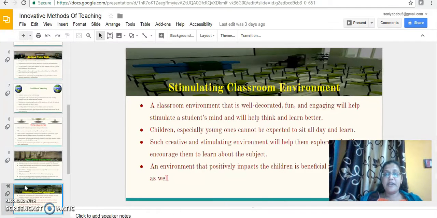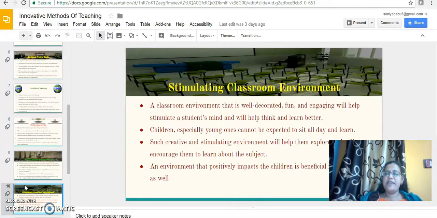Next one is the stimulating classroom. A classroom environment is very, very important for any classroom. A classroom environment that is well decorated, fun and engaging will help stimulate the students' minds and help them think and learn better. Children, especially young ones, cannot be expected to sit all day and learn. So for that, you can arrange different classroom styles and so on.